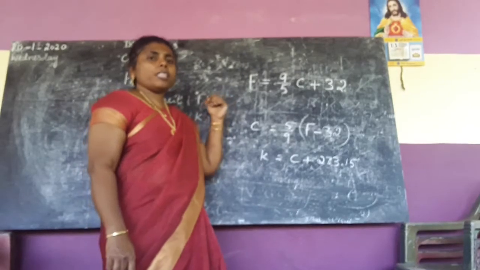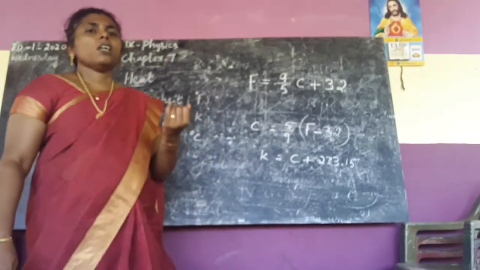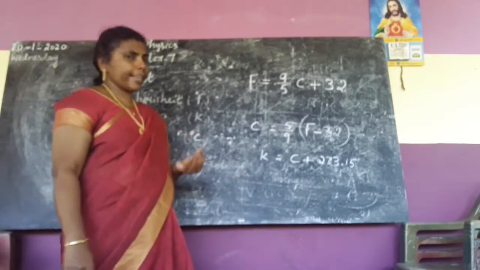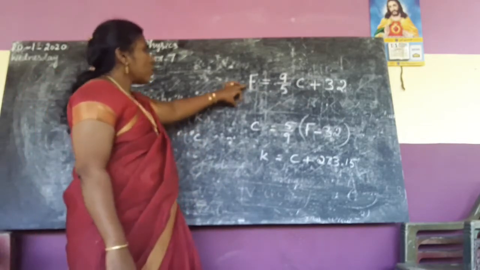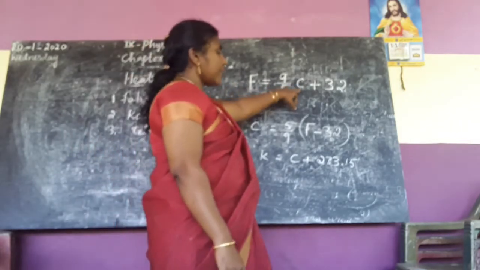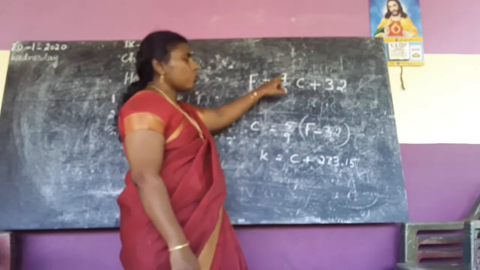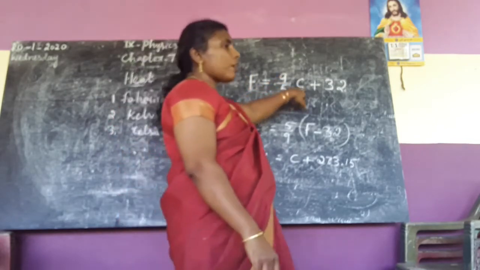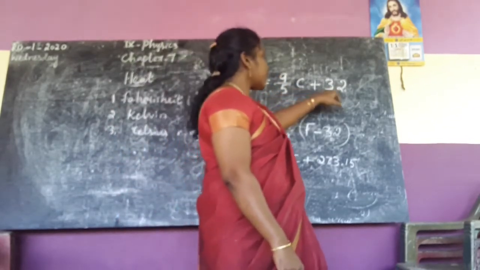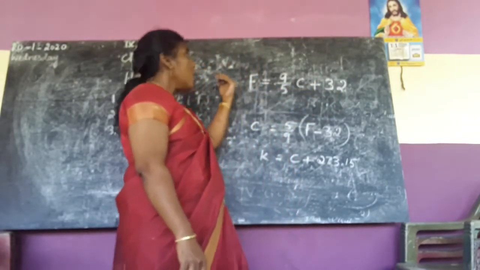Learn about different scales of temperature. What are the different scales? Fahrenheit, then Celsius, then Kelvin. Now here some formulas are there. See the Fahrenheit, here the Celsius changes into Fahrenheit. The formula is F equal to 9 by 5 C, C means what? Celsius centigrade, plus 32. By using this formula we have to convert Celsius into Fahrenheit.